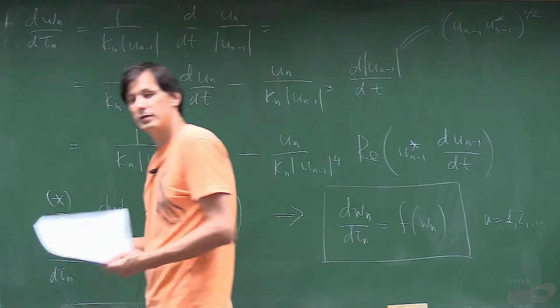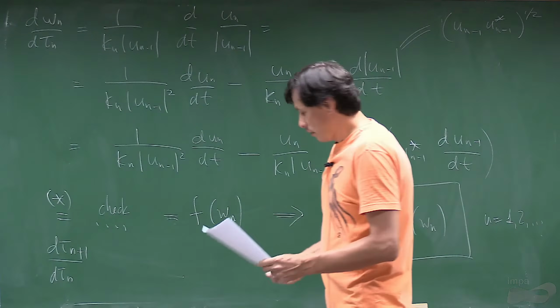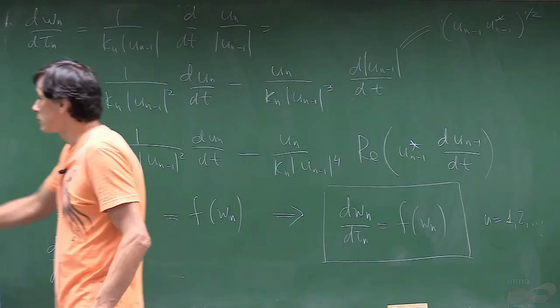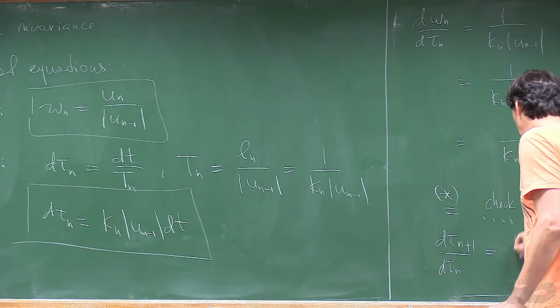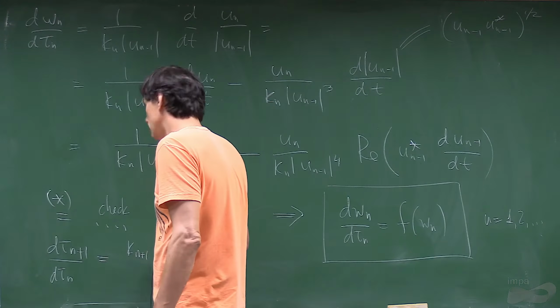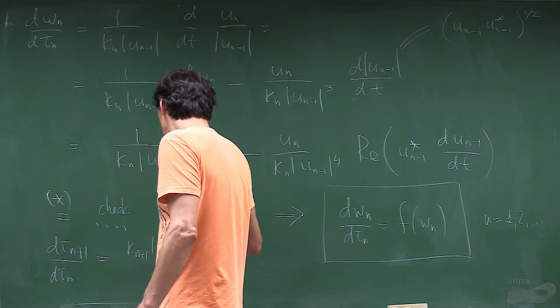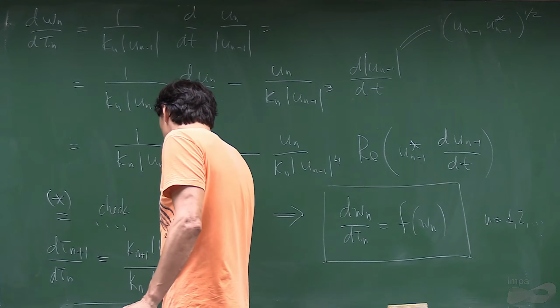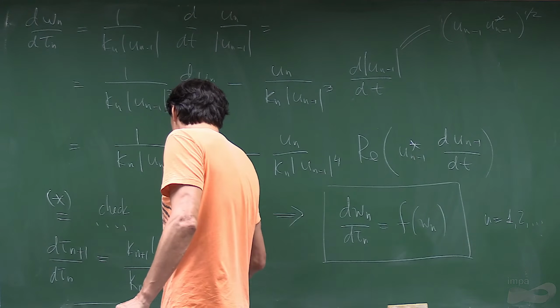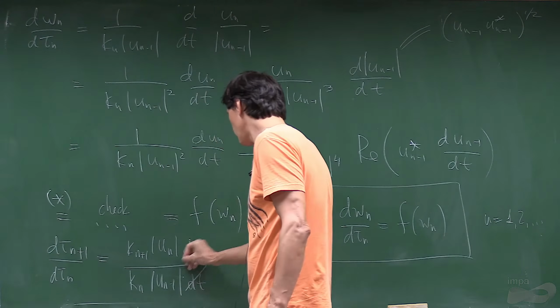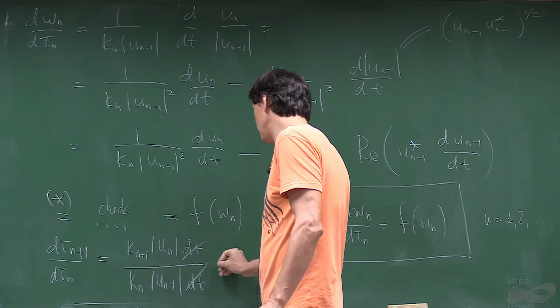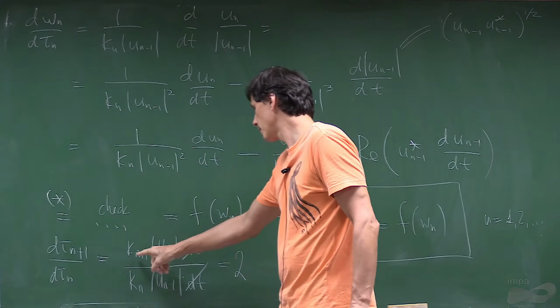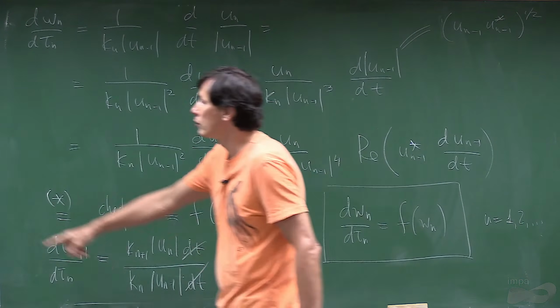Let's see how the times are related. So you put this formula, and it will be kn plus 1 modulus un dt by kn un minus 1 dt. So kn plus 1 over kn gives just 2, right? And this is modulus of wn.